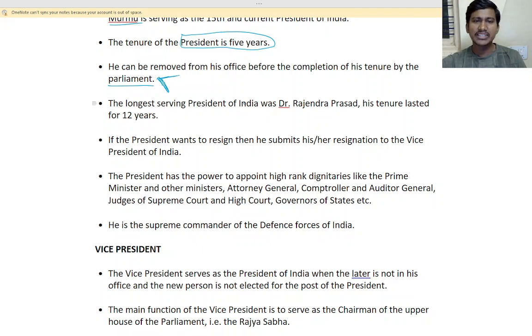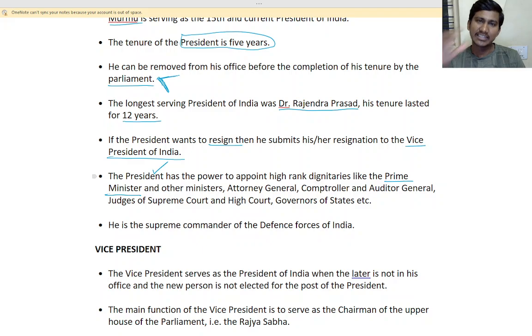The longest serving president is Dr. Rajendra Prasad, for how many years? 12 years. If the president wants to resign, he has to submit his resignation to the vice president, not the prime minister. Yes, the vice president. The president has the power to appoint high rank dignitaries like the prime minister.